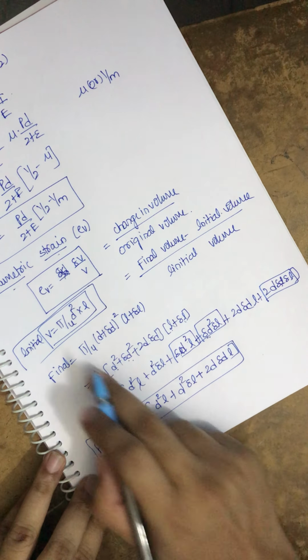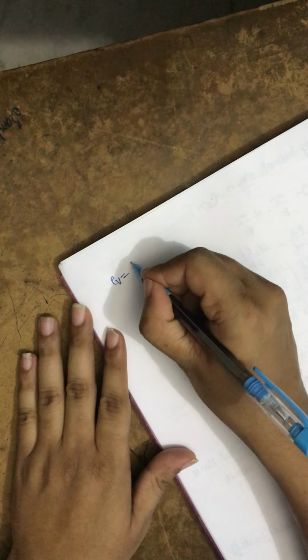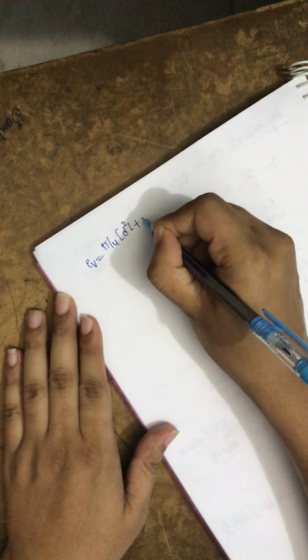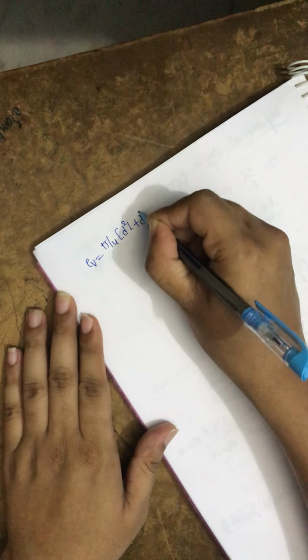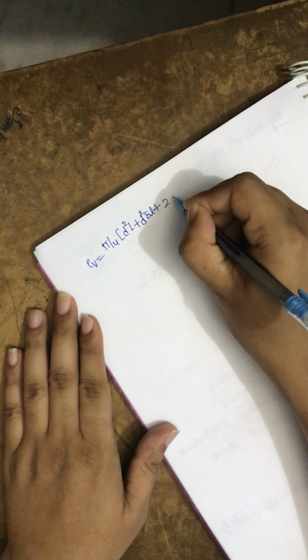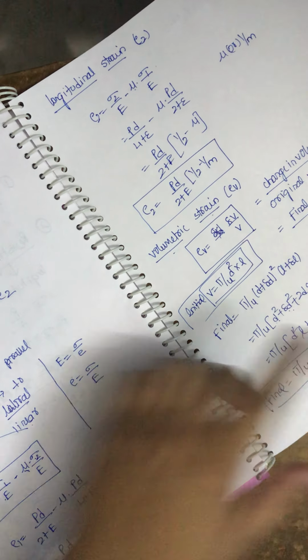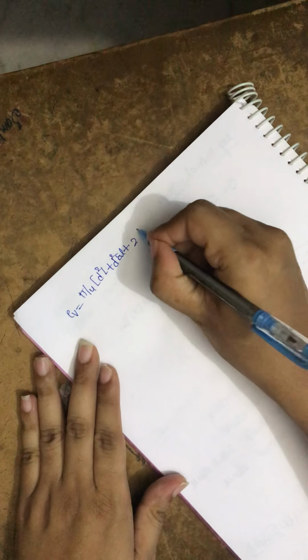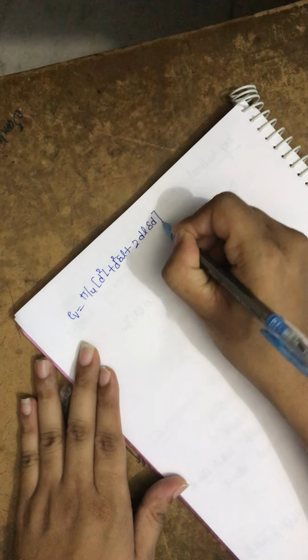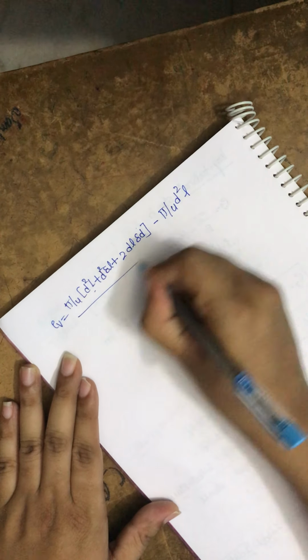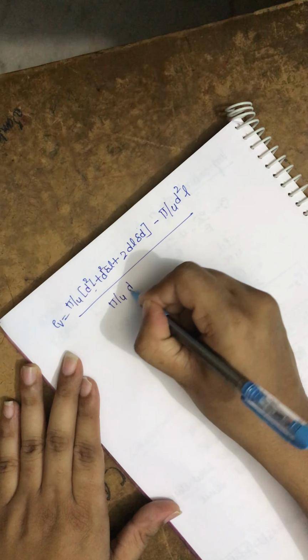So EV is equal to final volume, which is pi by 4 d square L plus d square delta L plus 2 d L into delta d, minus initial, which is pi by 4 d square L, divided by again the initial pi by 4 d square L.